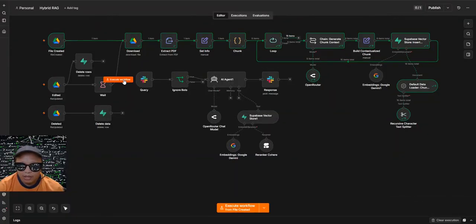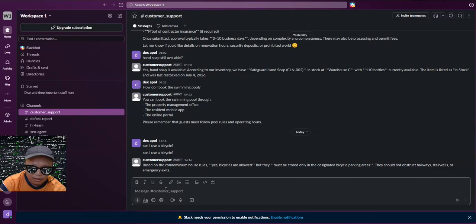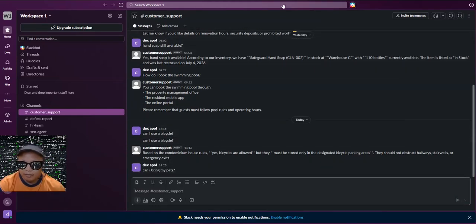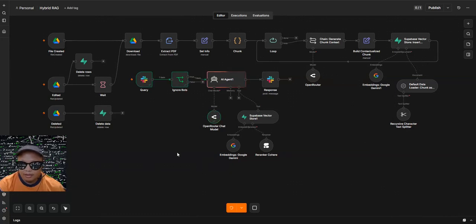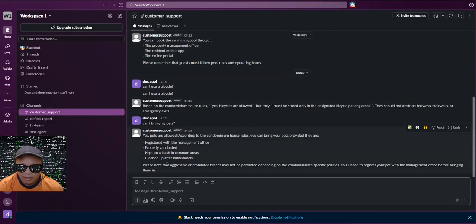So we try to execute the workflow. So in Slack: can I bring my pets? Okay, the AI agent is thinking now. It's retrieving from the database. It sent now the response. Let's see. Yes, pets are allowed.